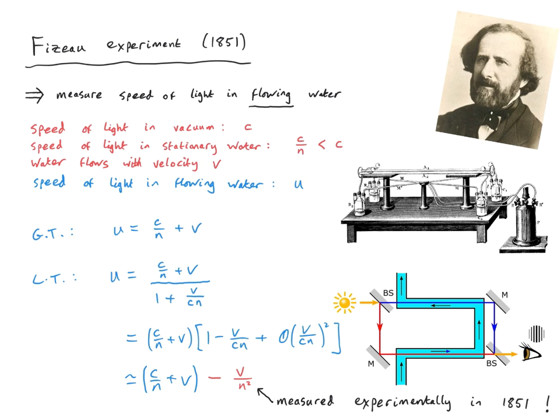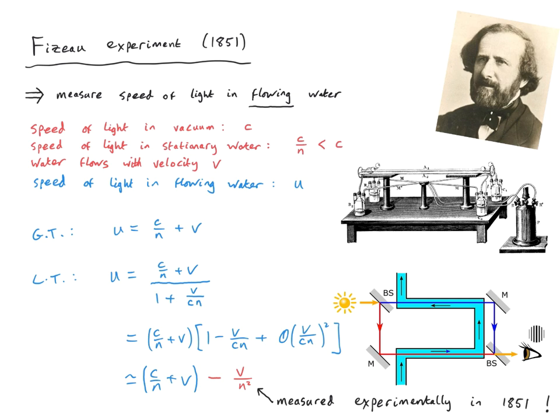Had people really examined the results of this experiment carefully, it could have led to the discovery of special relativity, I guess like 50 years or so early, because this was really the first sign that there was something up with classical mechanics and that a refinement had to be introduced. That refinement, of course, is special relativity, and we see that this correction that was observed experimentally comes out very naturally from the Lorentz transformations.